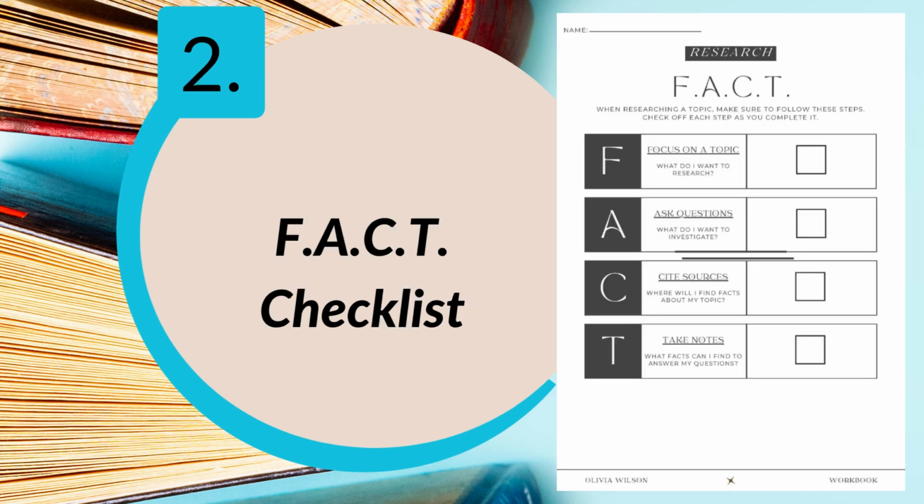Number 2, the fact research checklist. The F stands for focusing on the topic, A for asking questions, C for citing sources, and T for taking notes. You'll want to make sure that you go back to your checklist often to make sure that you've covered everything in the process.